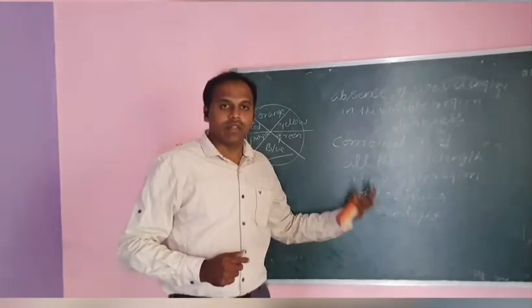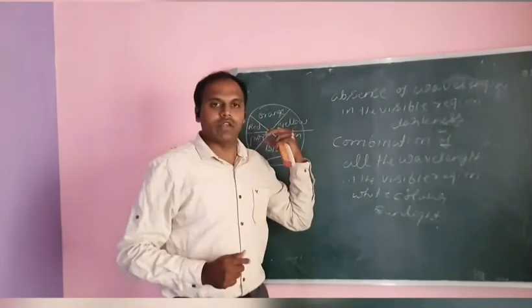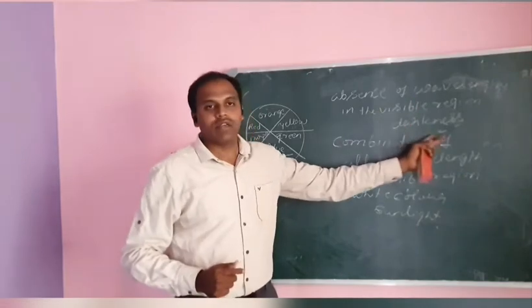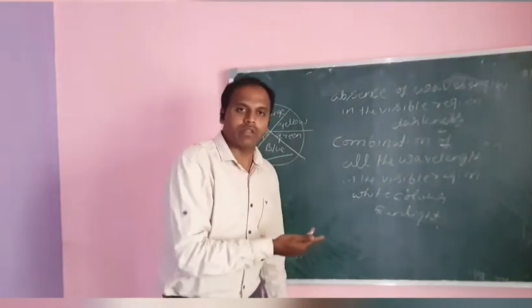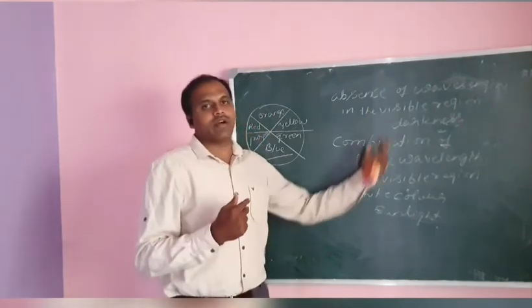For example, sunlight. The color is very important, and it depends on wavelength. Darkness is the absence of wavelength in the visible region. That is why darkness is black: with the absence of wavelength, no color is produced. It appears colorless and dark.